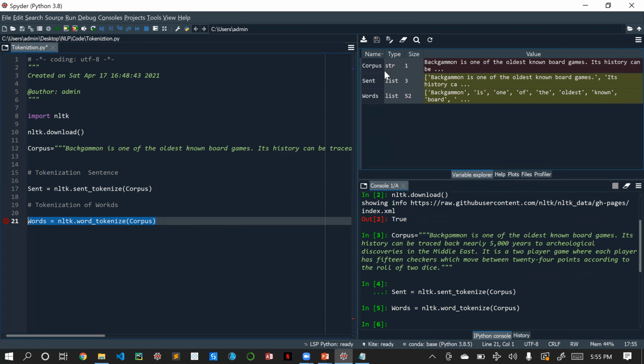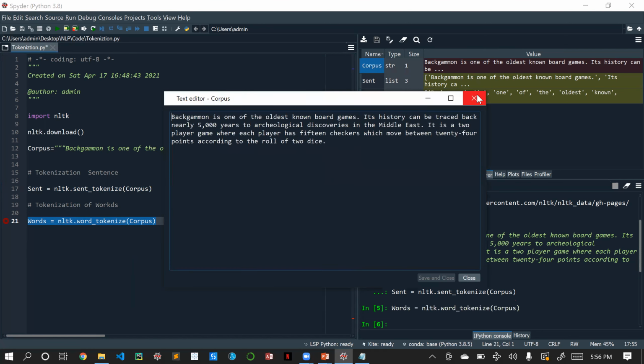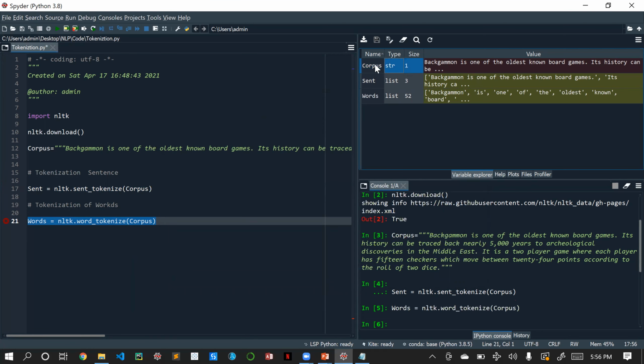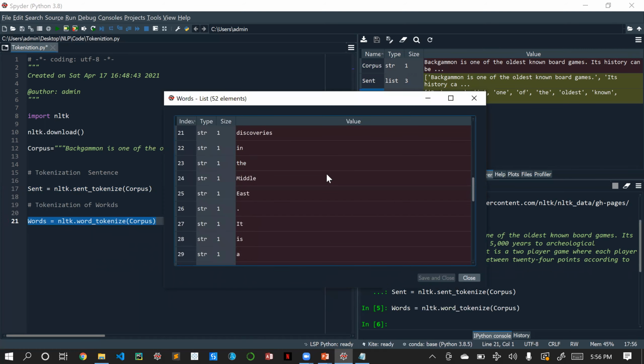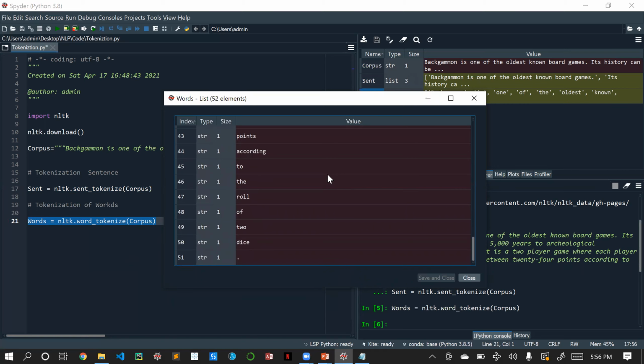Here you can see we executed our words. Initially the size of the corpus was 1. From this paragraph we have 3 sentences. If we divide it into words, we have 52 words. When you open this, these are the 52 words we have used.